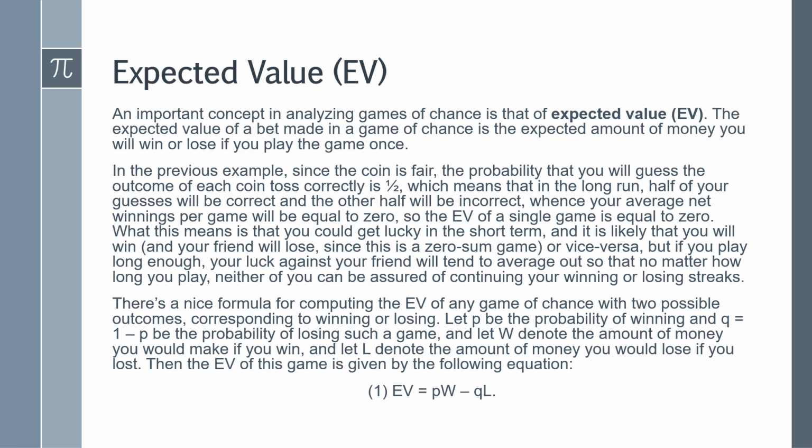There's a nice formula for computing the EV of any game of chance with two possible outcomes corresponding to winning or losing. Let P be the probability of winning and Q, which is equal to 1 minus P, the probability of losing such a game. And let capital W denote the amount of money you would make if you win, and let capital L denote the amount of money you would lose if you lost. The EV of the game is given by the following equation. Equation 1, which says the EV is equal to P times W minus Q times L.